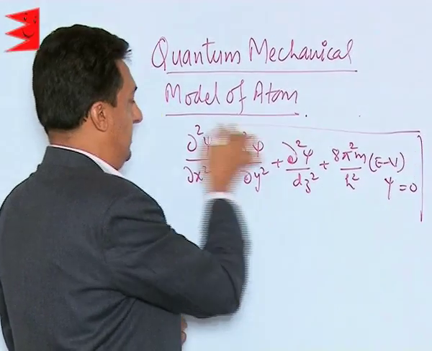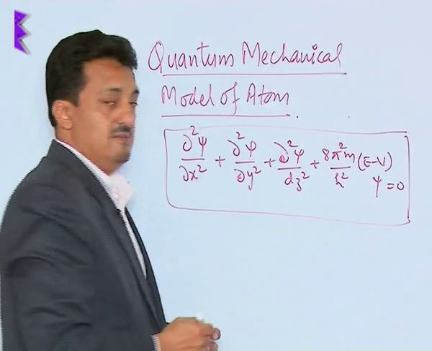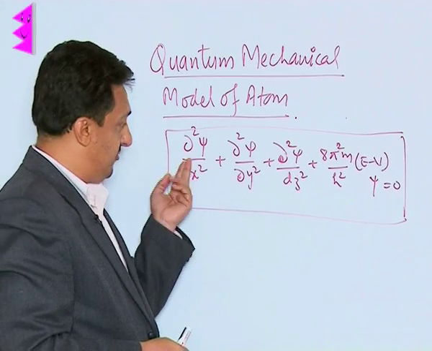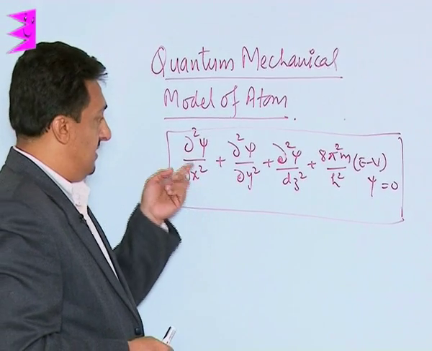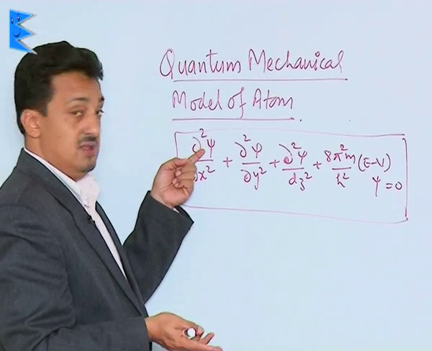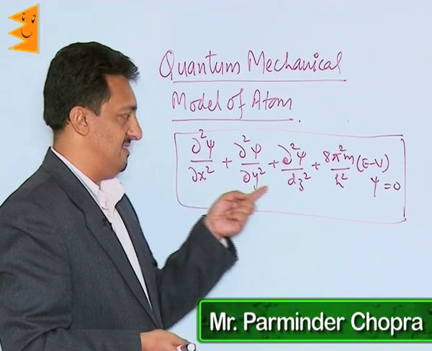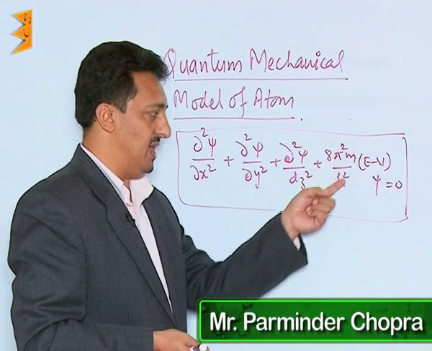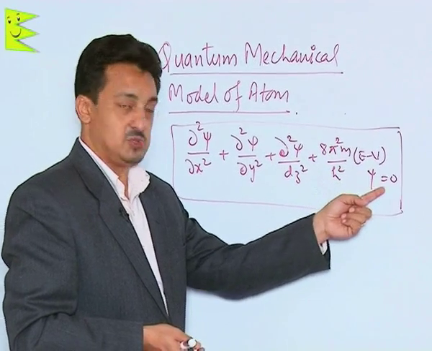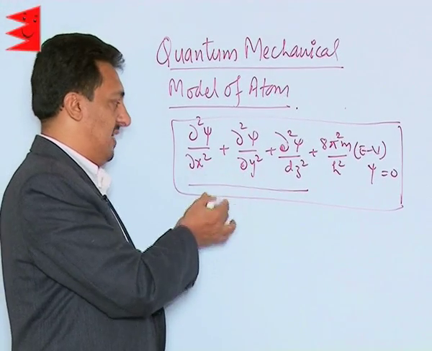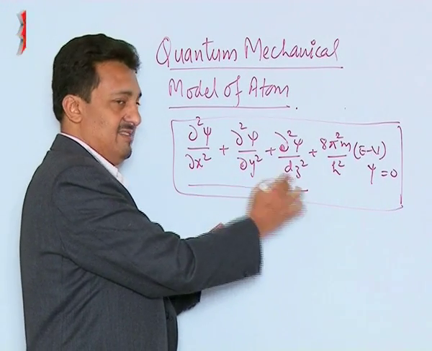So this is the simplest way, the actual way of writing down Schrodinger's wave equation. This is the double differential of psi with respect to the x-axis, y-axis, z-axis, plus 8 pi square m over h square, into (E minus V) psi equals 0. This whole part tells us how the electron's wave function will vary along the x-axis, y-axis, z-axis.